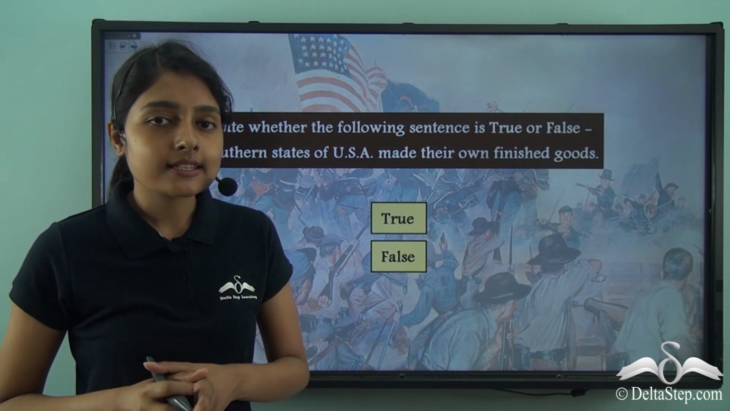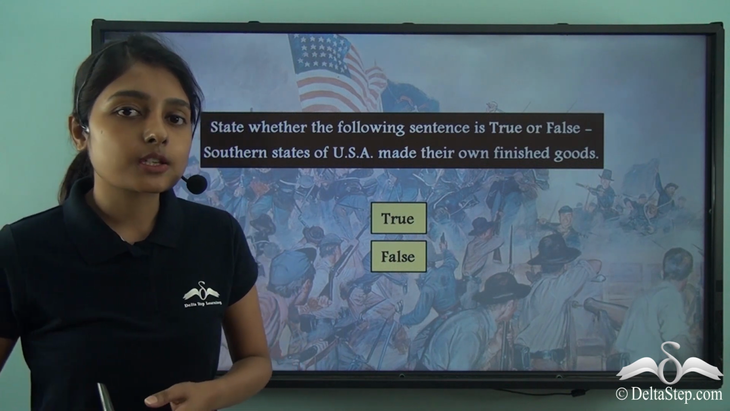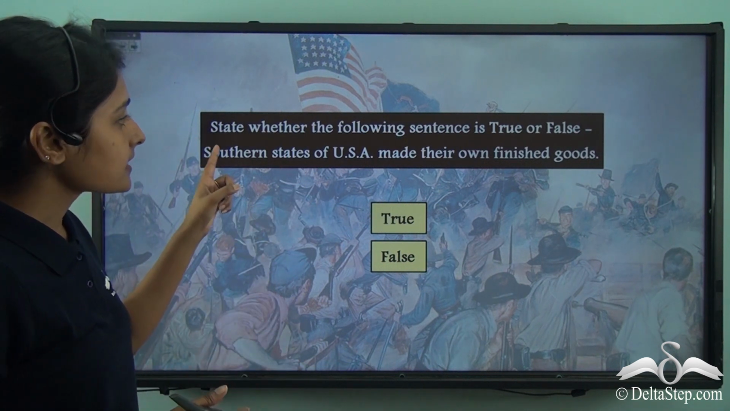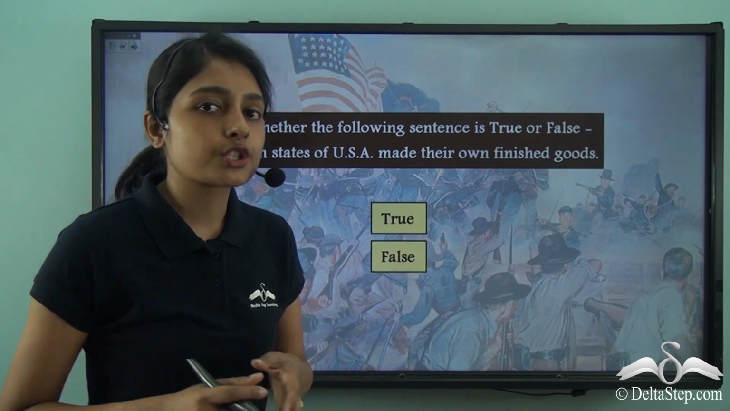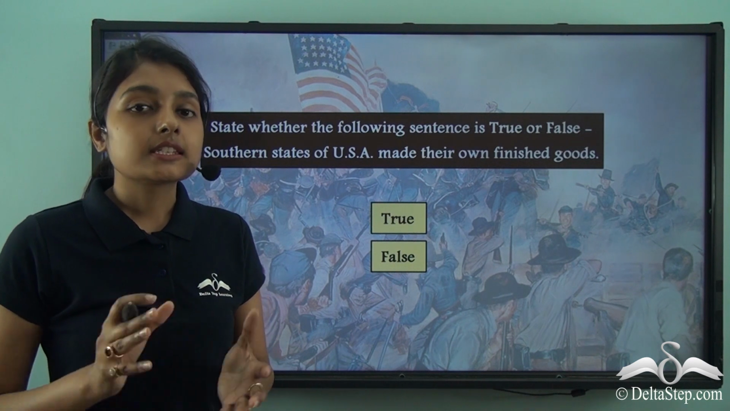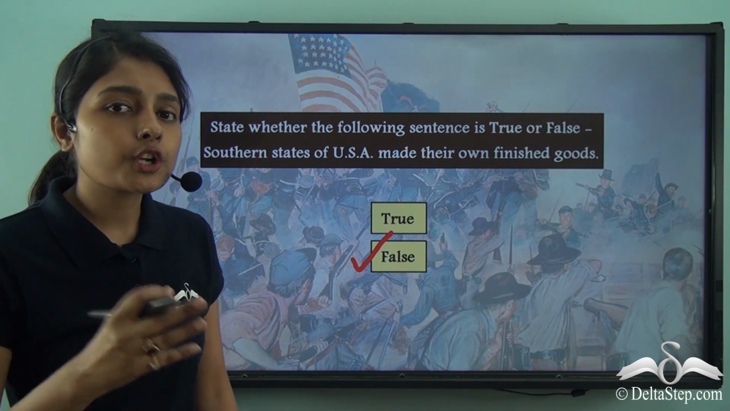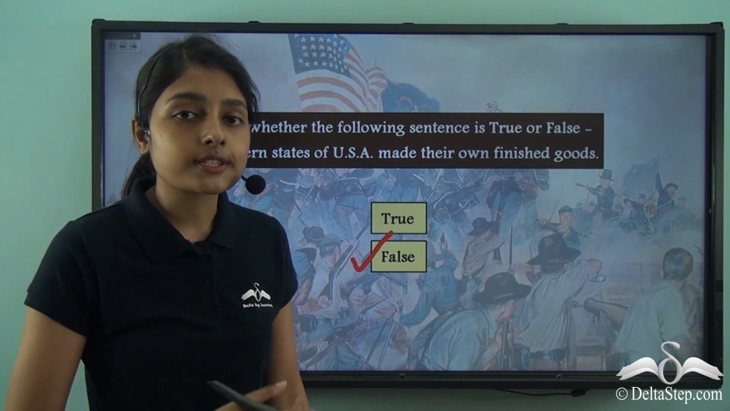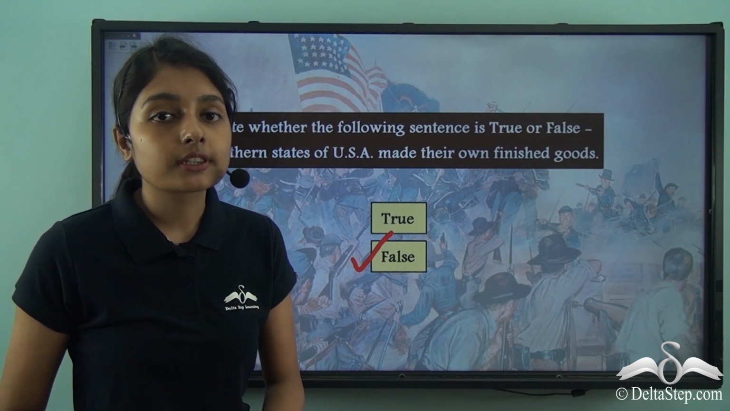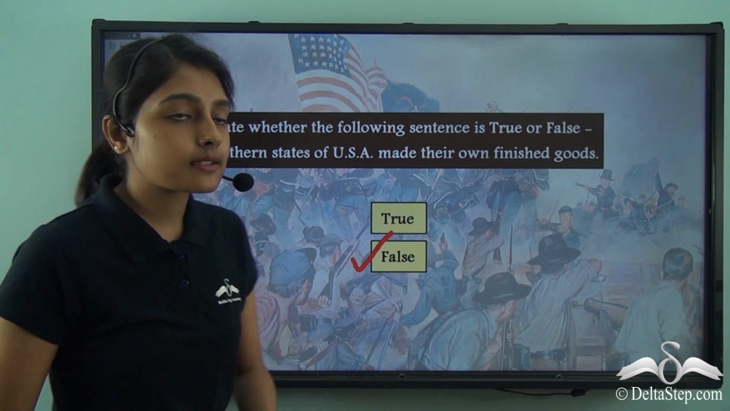Now, before proceeding with this lesson and understanding this exchange trade and the impact of it better, let me ask you a question. State whether this following statement is true or false. The southern states of USA made their own finished goods. Is this sentence true or false? Yes, you are right. This sentence is false. The southern states of USA were not able to produce their own finished goods. It was the northern states that were producing their own finished goods, and for this they relied upon the southern states which provided them raw materials.